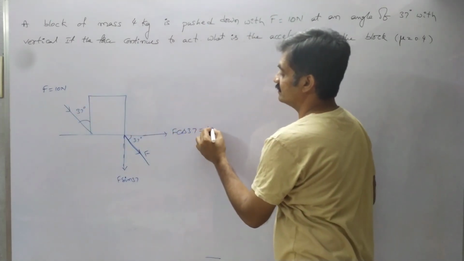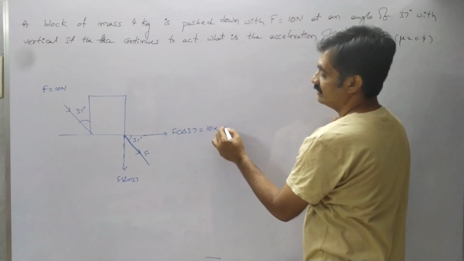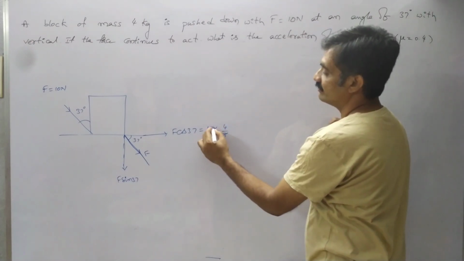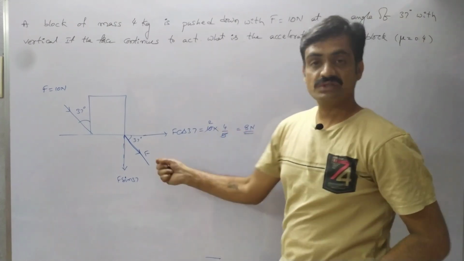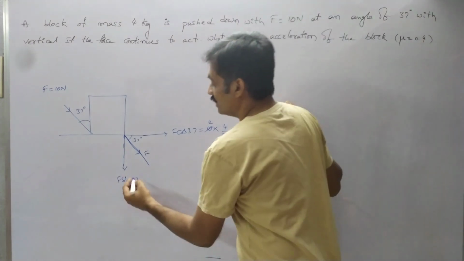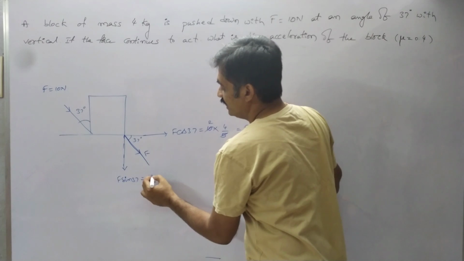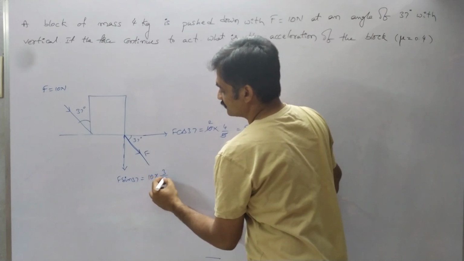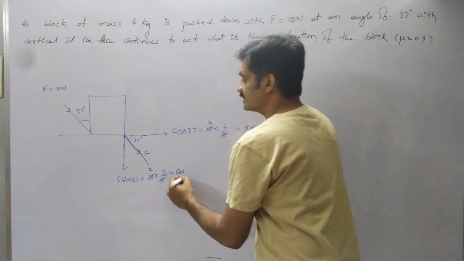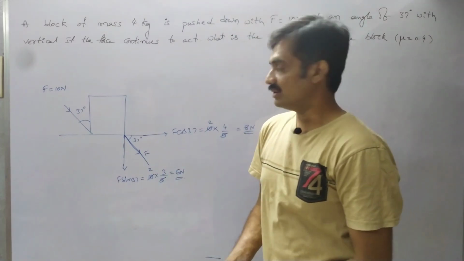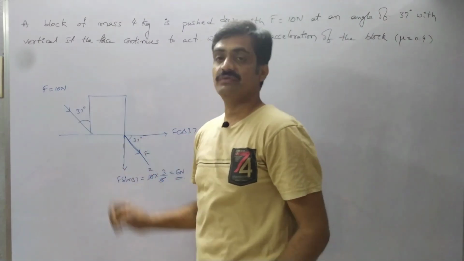So here we get 10 into 4 by 5. So 5 twos are 10, along the horizontal 8 Newtons of force acts on the block. Whereas along the vertical, 10 into 3 by 5, 5 twos are 10, 2 threes are 6. Along the vertical 6 Newton of force acts on the block based on the applied force.